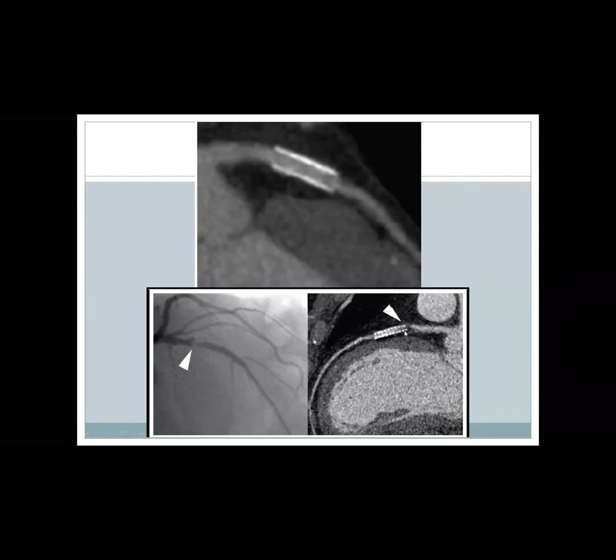This proved to be a severe lesion, confirmed by invasive coronary angio on your left hand. So still there is a place for assessment of in-stent restenosis, patency, and stent fracture, a lot of applications for the CT.